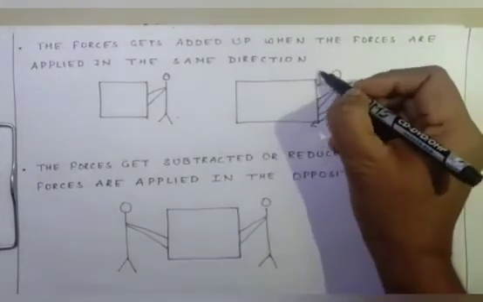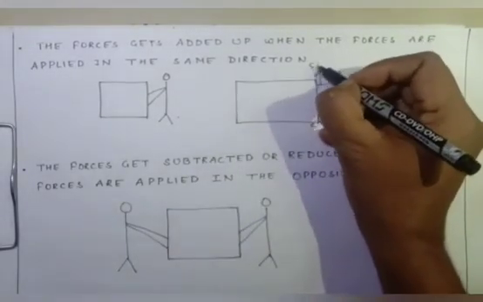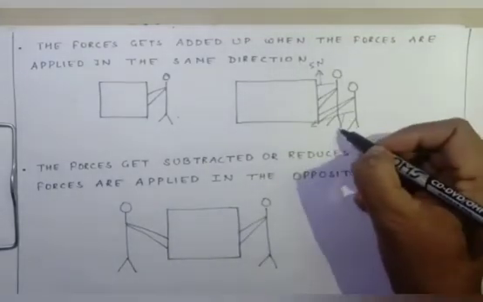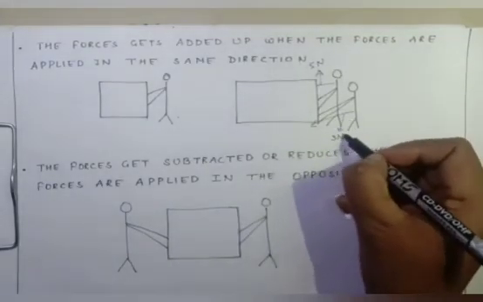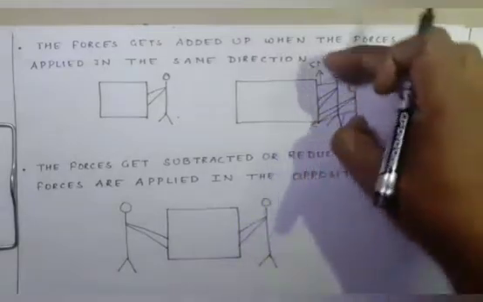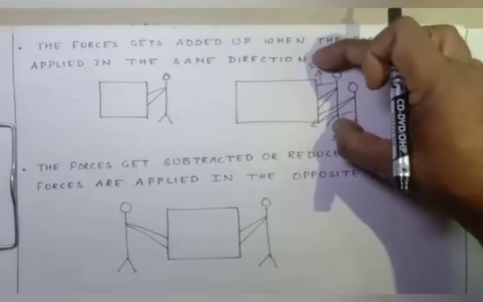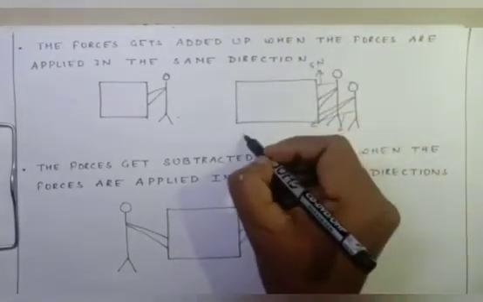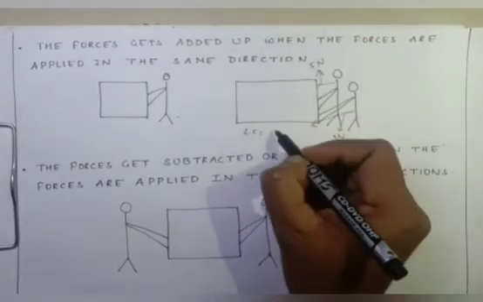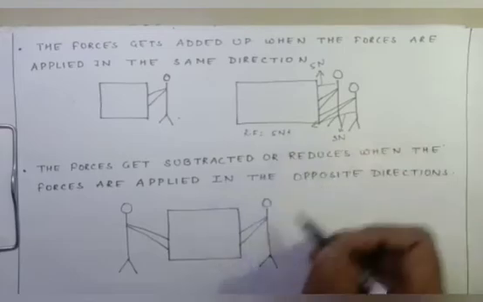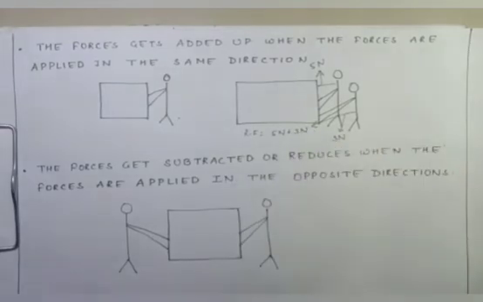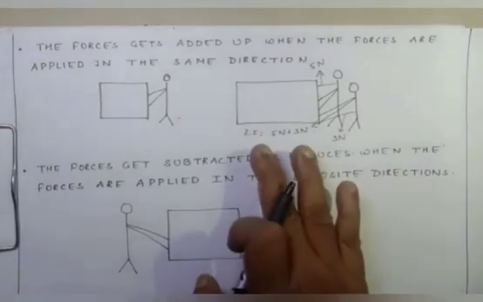Suppose I am applying a force of 5 Newton, and my brother is applying a force of 3 Newton. So the resultant force will be added up. The force gets added up, meaning the resultant force is equal to 5 Newton plus 3 Newton. I hope this is clear to everyone.